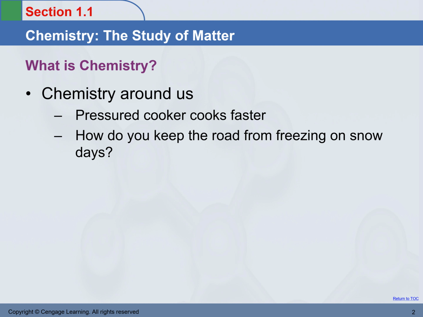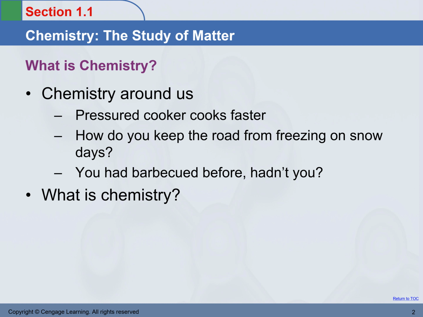People from Michigan, we all know that after a big snow in winter, what do we do? We spread salt on the snow. What will happen after that? The snow will melt. Why is that? Well, that is chemistry. Again, we can answer that question in this class. We all barbecue, okay? And there's chemistry in there. There's a chemical reaction.